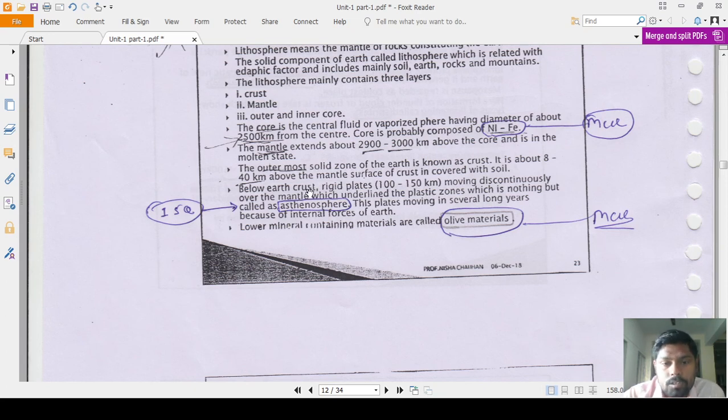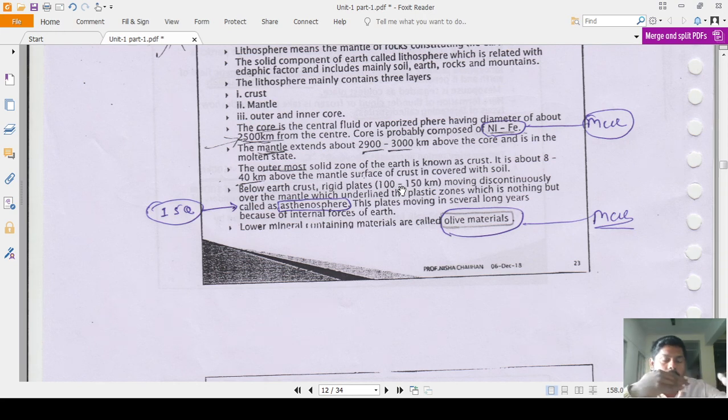Now below earth crust, the rigid plates are there, that is 100 to 150 km moving discontinuously over the mantle, which underlying the plastic zones, which is nothing but called as asthenosphere. So that is important MCQ here. What is the asthenosphere? Asthenosphere means it is the region that is below the earth crust. Those are the rigid plates, that is 100 to 150 km, and those are moving discontinuously above the mantle.